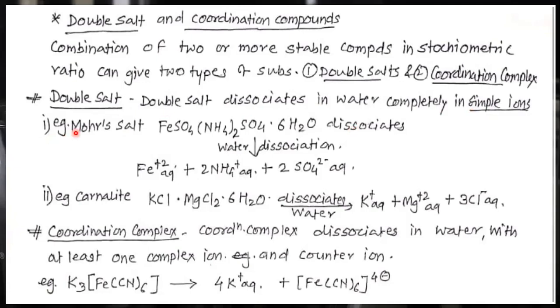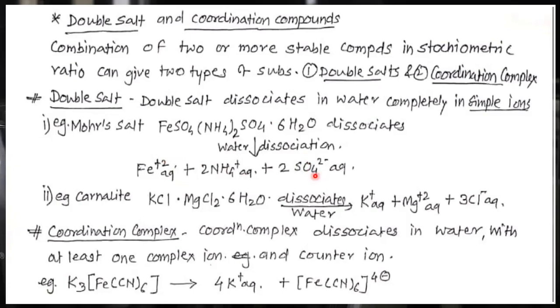For example, Mohr salt is an example of a double salt. FeSO4, (NH4)2SO4, 6H2O. This is the Mohr salt. When it dissolves into water, it dissociates into Fe2+ ions, 2 NH4+ ions and 2 sulfate ions, SO4 2-, in the solution in aqueous medium.